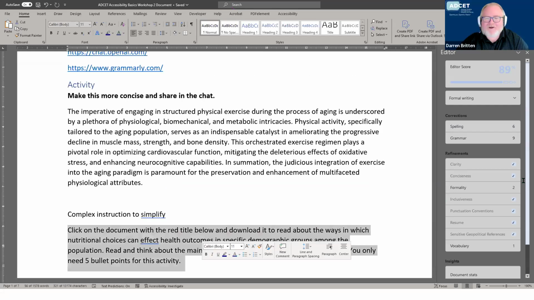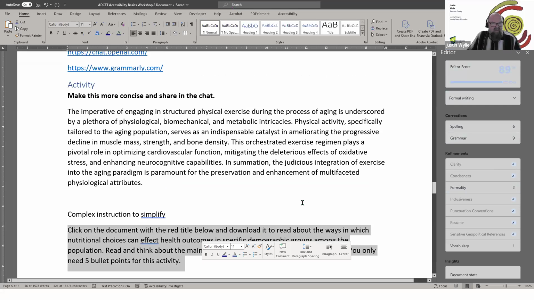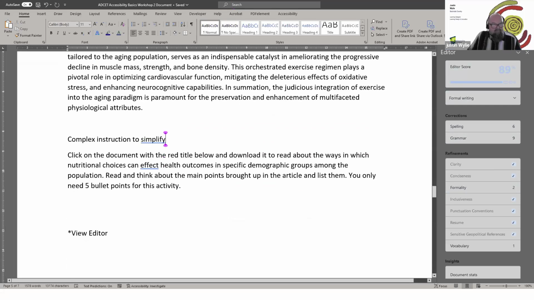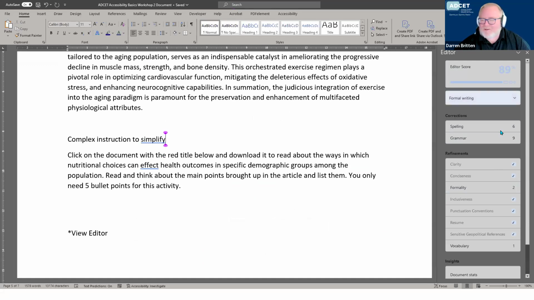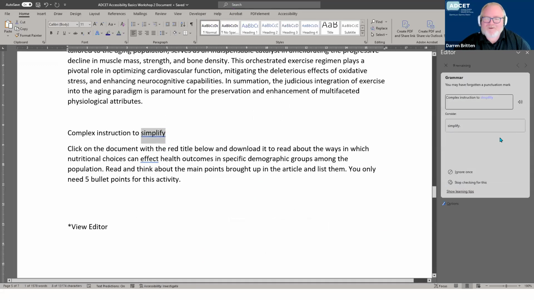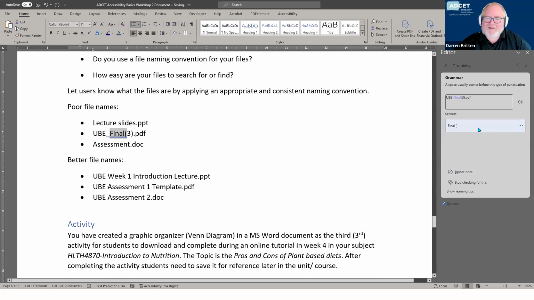Yeah, I think that it goes across the whole document. Does it? Okay. That's there. Yep. But yeah, that certainly is a useful guide to help pick up on things. But yeah, reviewing the content is definitely important. But the editor, look, that's something else that we haven't actually got a guide to, but there's a couple of really good Microsoft guides on using the editor that we'll get the links and put those up with the recording as well. So you can specify with the editor the type of writing that you're doing, whether that's formal, whether it's this, etc.